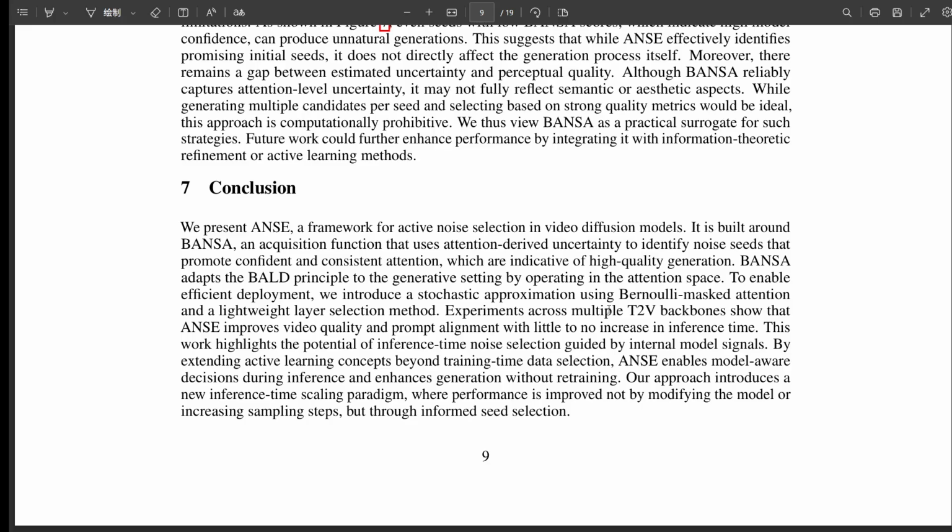Yeah, it's fascinating. It really makes you wonder, doesn't it? What other internal signals are hiding inside these incredibly complex models? Signals we could potentially use to guide them, make them perform better or more predictably, without the massive cost of retraining them from scratch. It's a great question to ponder. What else does the model already know?